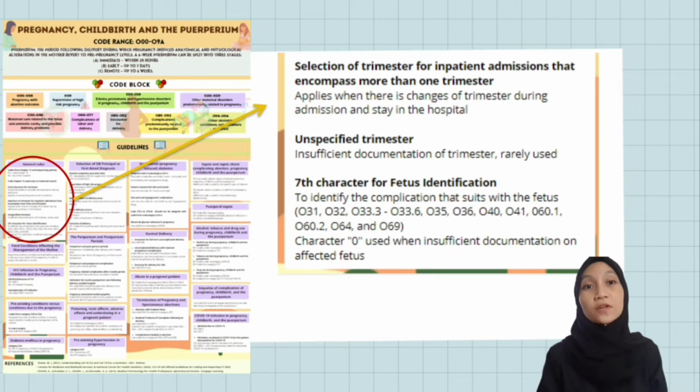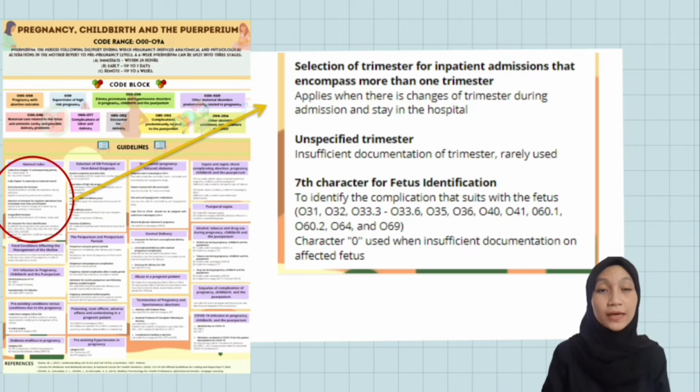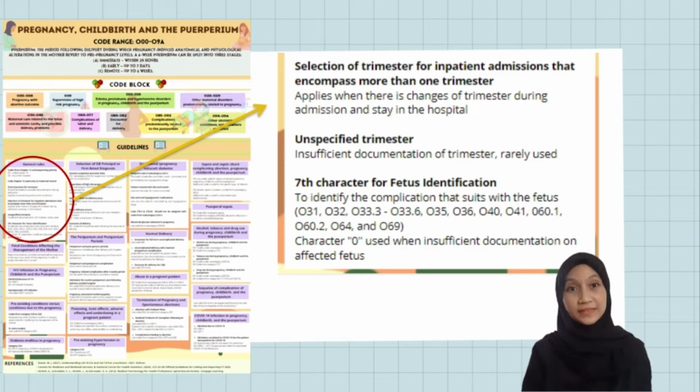Next, for inpatient admissions that encompass more than one trimester, the trimester selection is used when there is a change of trimester during the admission and stay in the hospital. For unspecified trimester, each category that includes trimester has a code for unspecified trimester. However, this code should not be used frequently. To identify which fetus is affected by complications, the 7th character should be assigned. Plus, the character 0 is used when documentation is insufficient, such as in single gestation, or insufficient to determine the fetus affected.